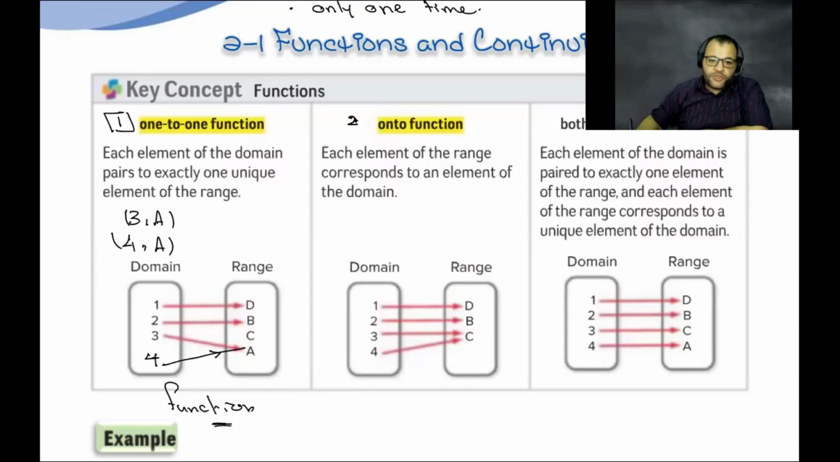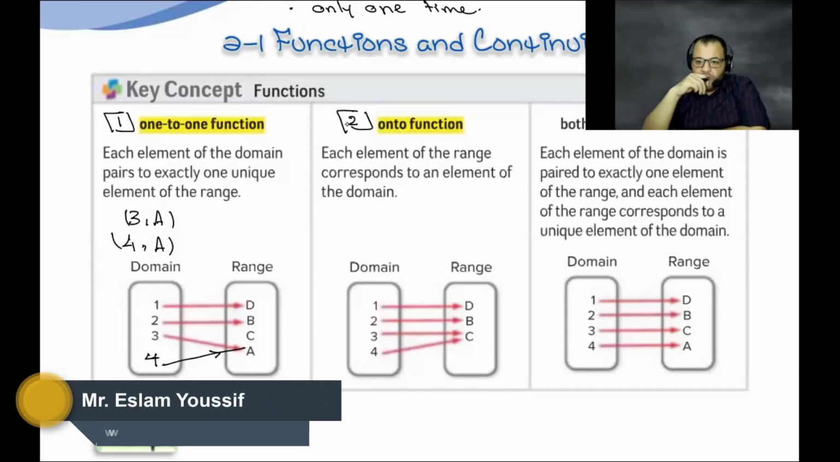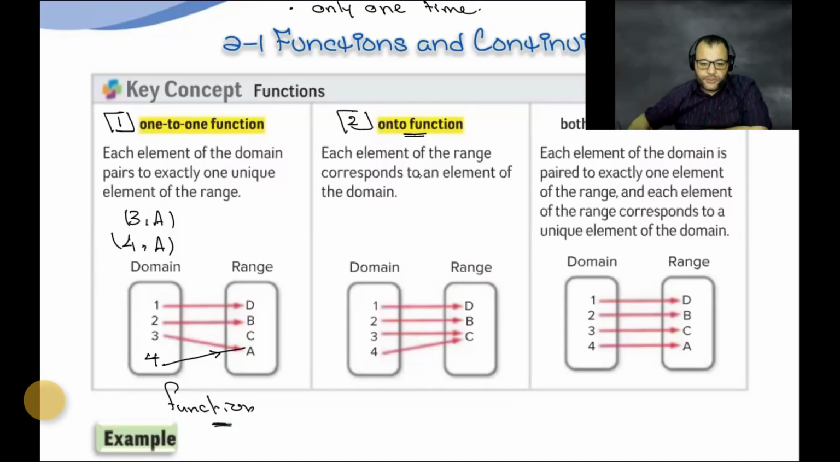Okay. Number 2, onto function. What is the meaning of onto function? If you want to start from the onto function, you have to start from the range. Each element of the range has a corresponding element of the domain. We use all of the elements of the range. Is there any element of the range we didn't use? No, we use all of them. So this relation is an onto function.